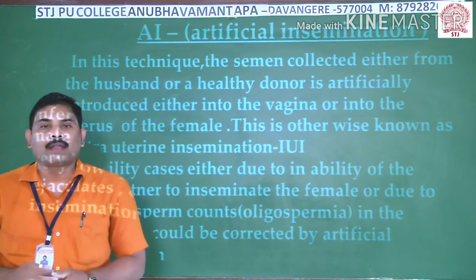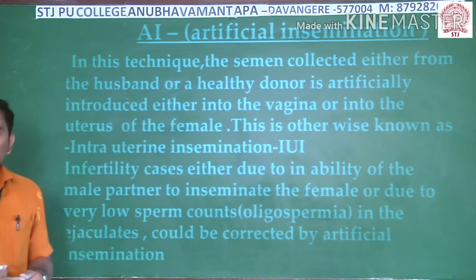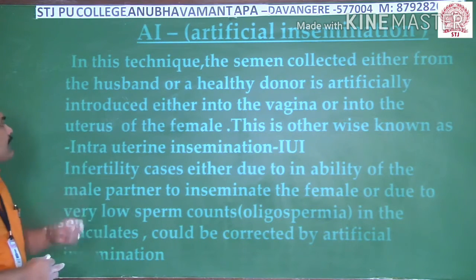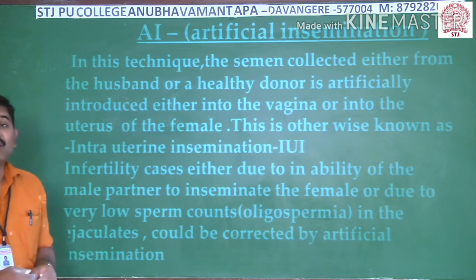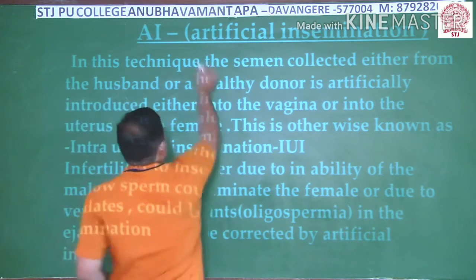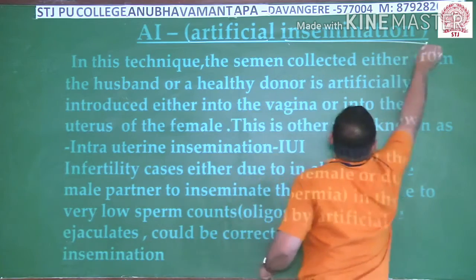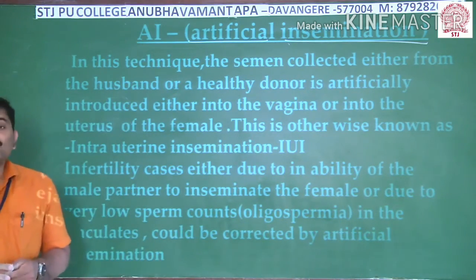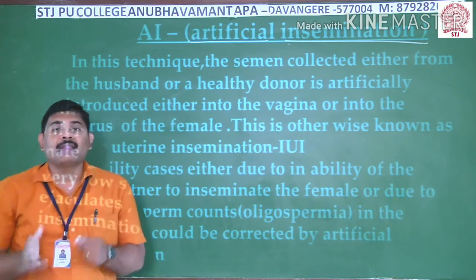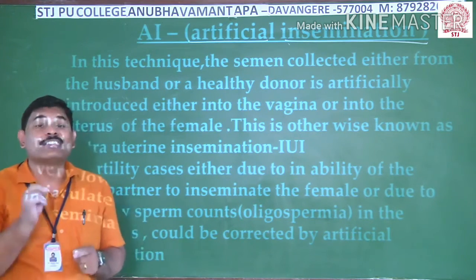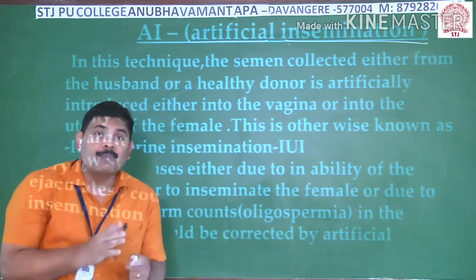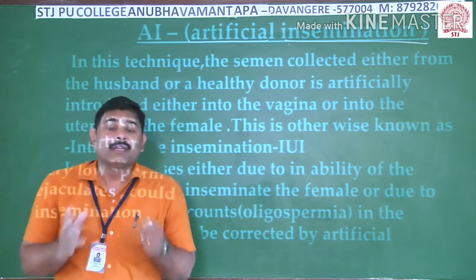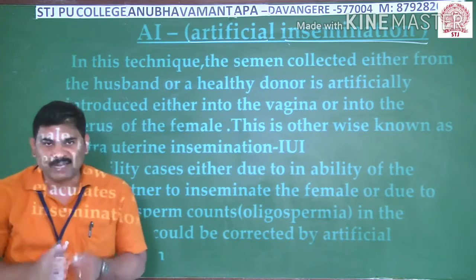Coming to the second type of assisted reproductive technologies, it includes the AI method. AI stands for artificial insemination. You all know the technical meaning of insemination. During the coitus time, if the male releases the sperms, or ejaculation, in the female genital tract, this entire process is known as insemination. It takes place naturally during the coitus time.